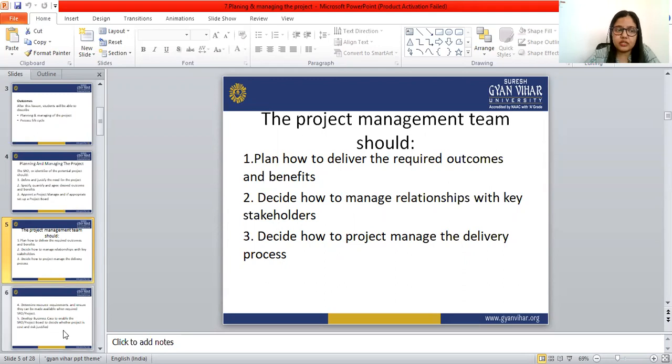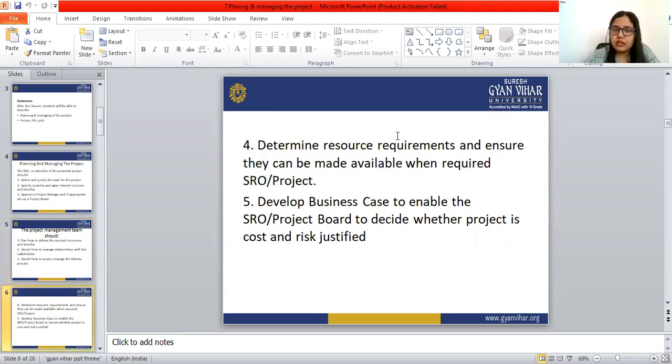The next duty is to determine resource requirements and ensure they can be made available when required by the SRO or the project.